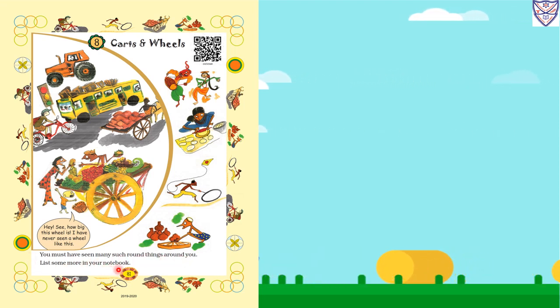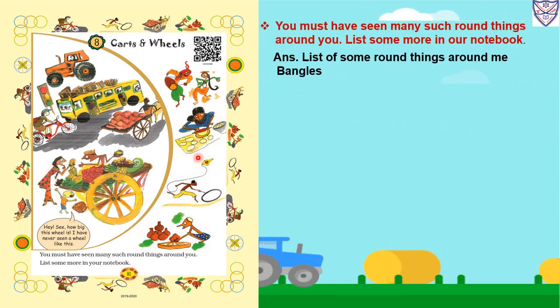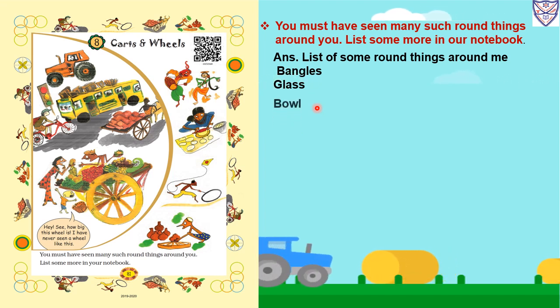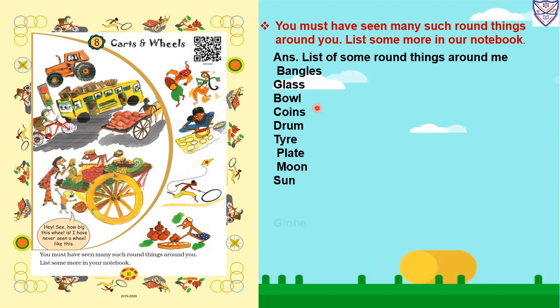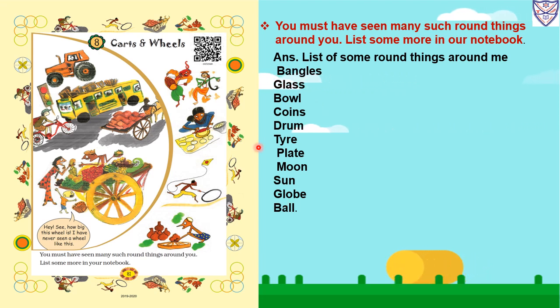List some more in your notebook. So we have to write the things which are round in shape. So bangles, they are in the shape of a round circle. Then glass, the top side of the glass is the shape of a circle. Then next bowl, then coins, then drum is in the shape of a circle, then tire, then plate, then moon, sun, globe, then ball. So these are the things which are round in shape.